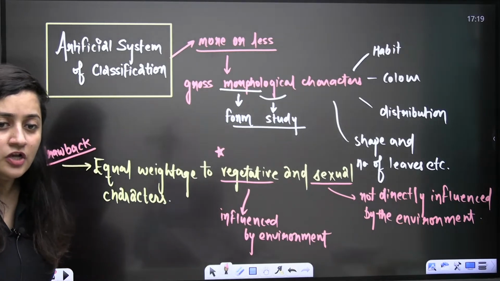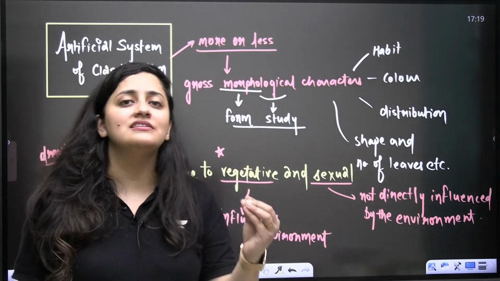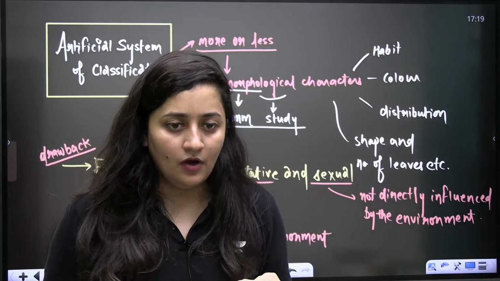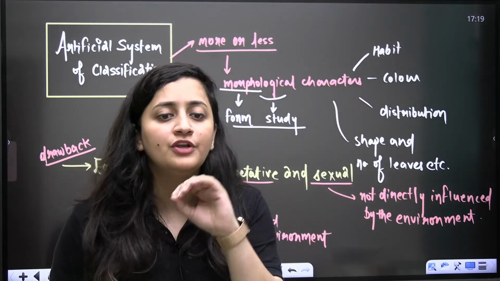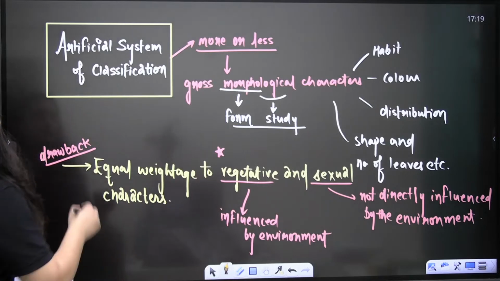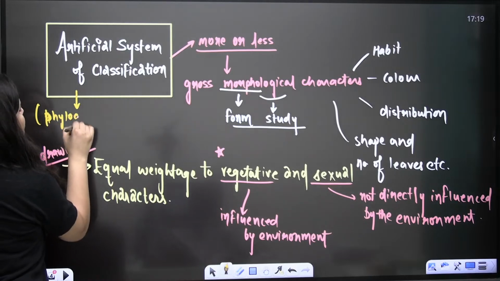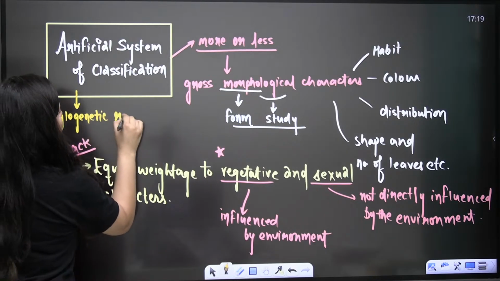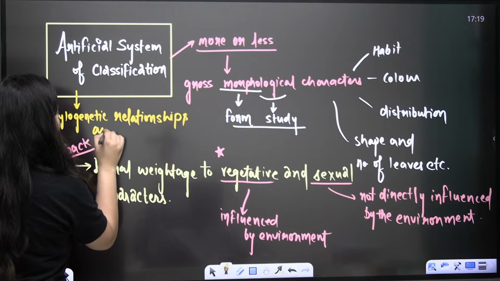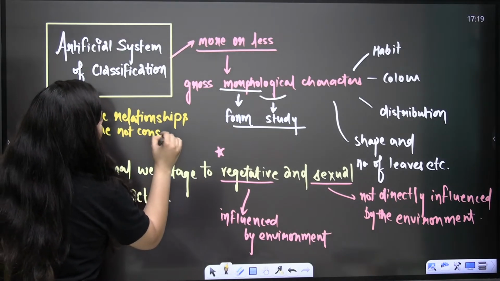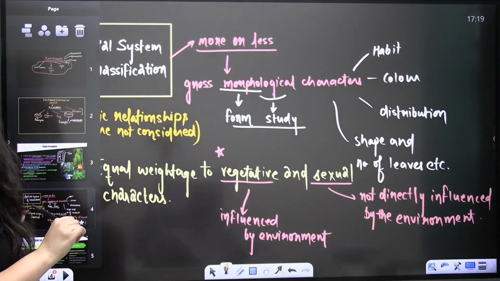Sure. So bache, they can even ask you one question, that in artificial system of classification, do we consider phylogenetic relationship or not? No, we don't. So this is also, you guys can write down that in the artificial system, phylogenetic, that is evolutionary relationships are not considered. This is what you need to keep in your head. Is that clear, bache? Done. So this is about the artificial system and the drawbacks.